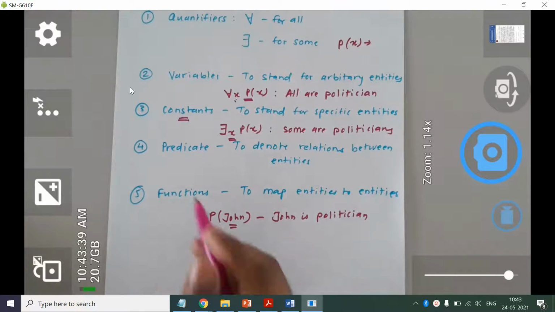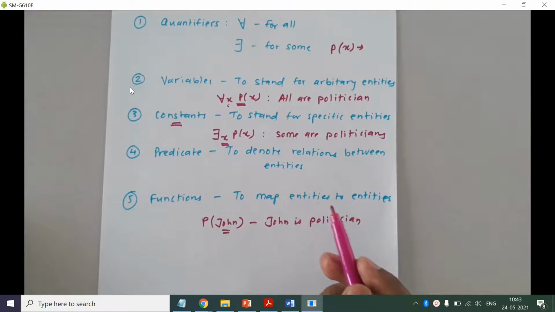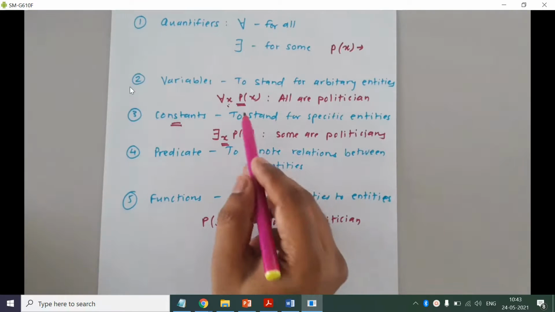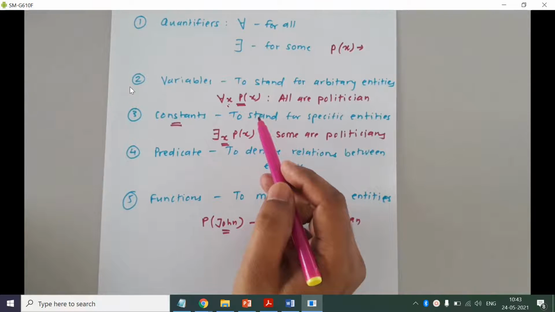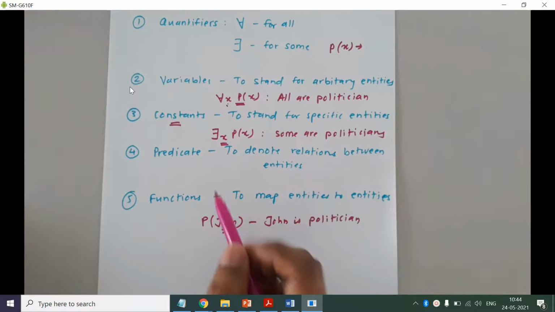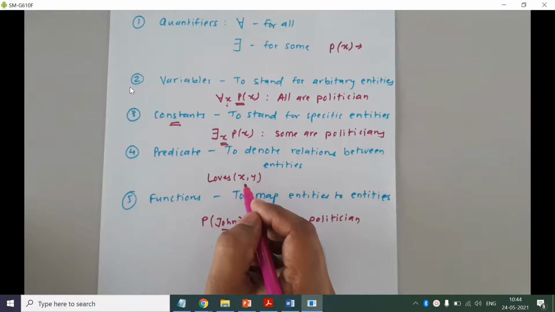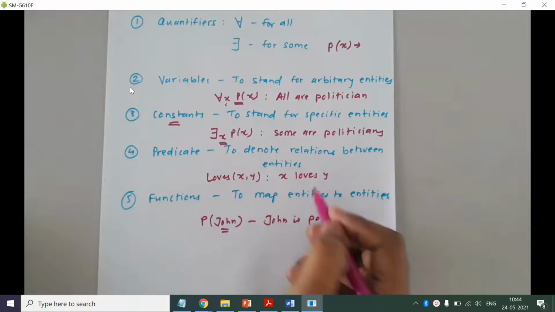Okay, so next thing is predicate. It is used to denote relationship between the entities. So we can have a unary predicate or binary predicate or an n-ary predicate. So here this P of X, it is a unary predicate. We can have a predicate like loves. So loves X comma Y. So you can read this predicate as X loves Y. Okay, so this is about predicate.